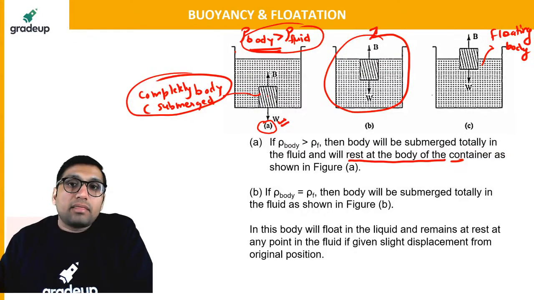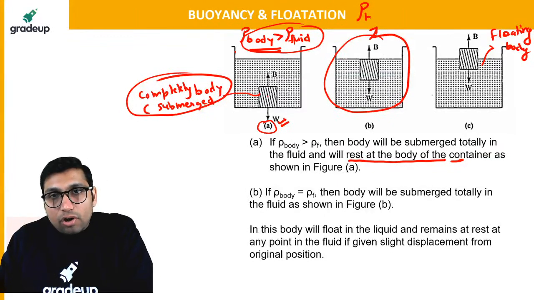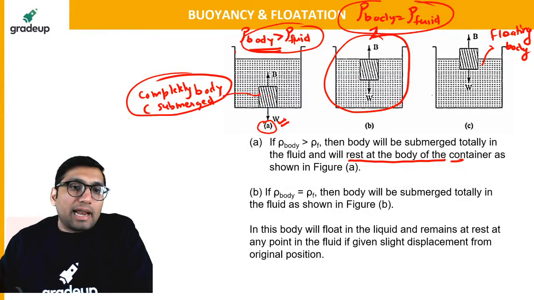The second case is also a case of completely submerged, but in this case the density of the body is equal to the density of the fluid. If the density of the body will be equal to the density of the fluid, in that particular condition, what will happen?